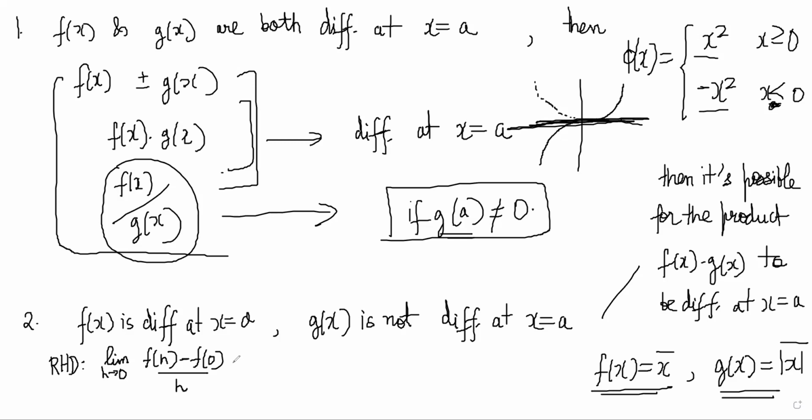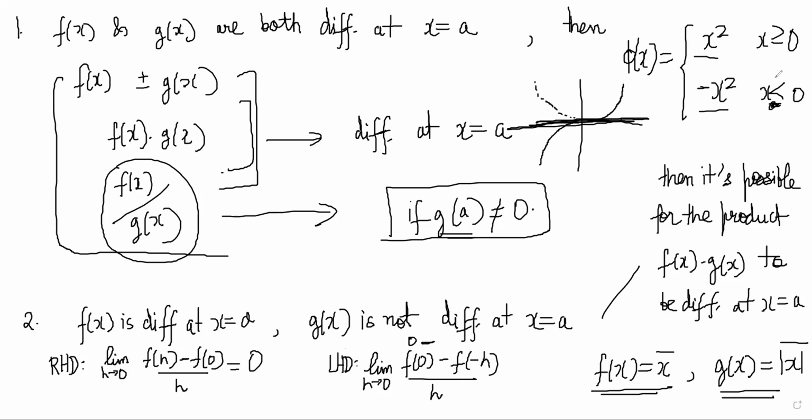Now f(h) would be h square by h, and the limit is becoming 0. Let's do the left hand derivative: limit of h tends to 0, f(0) minus f(minus h) by h.